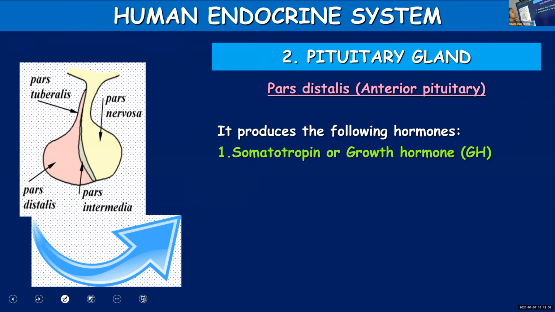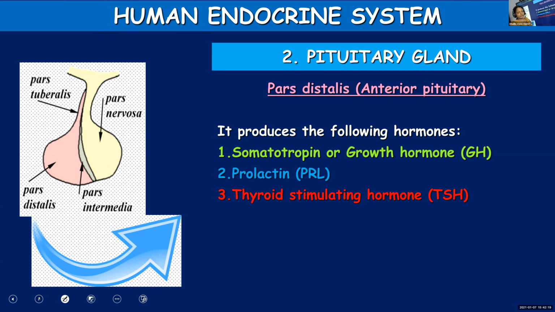The first one is somatotropin or growth hormone. We abbreviate it as GH. Second one, prolactin or PRL. Third one, thyroid stimulating hormone. Hope you are noting down all the names. Fourth one, adrenocorticotropic hormone, ACTH.